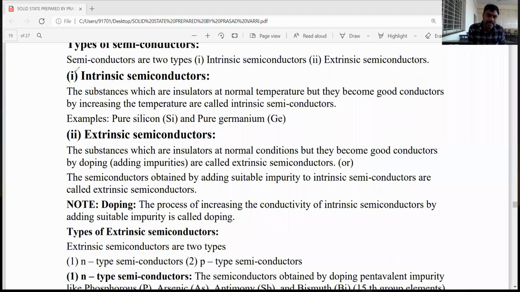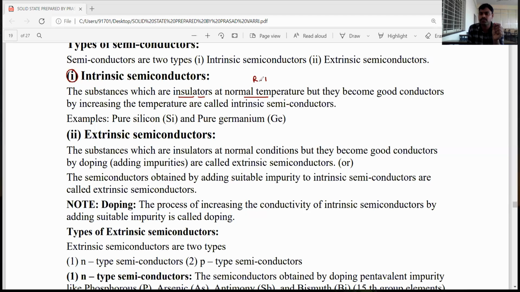Intrinsic semiconductors means the substances which are insulators, the semiconductors silicon and germanium. Those are examples. These silicon and germanium act as insulators at normal temperature or room temperature.